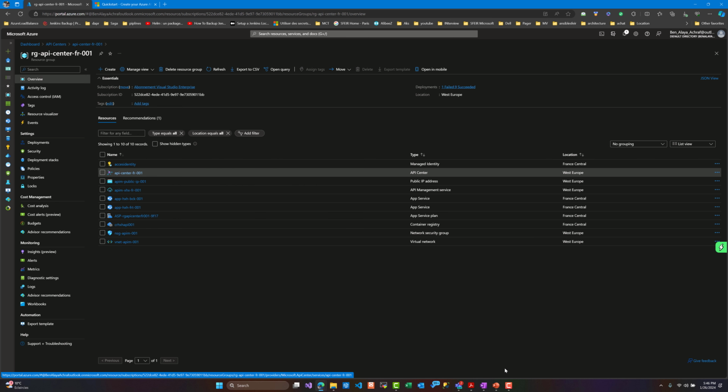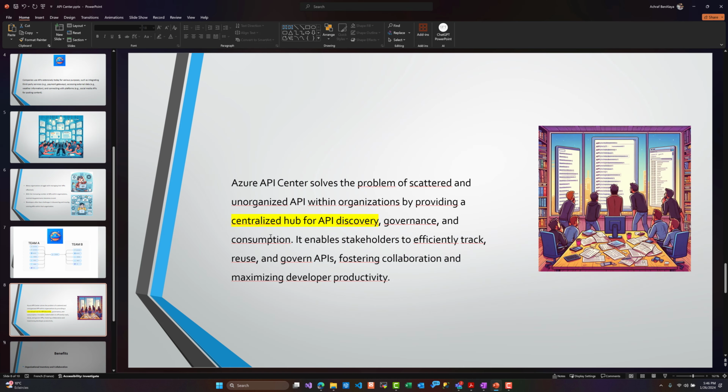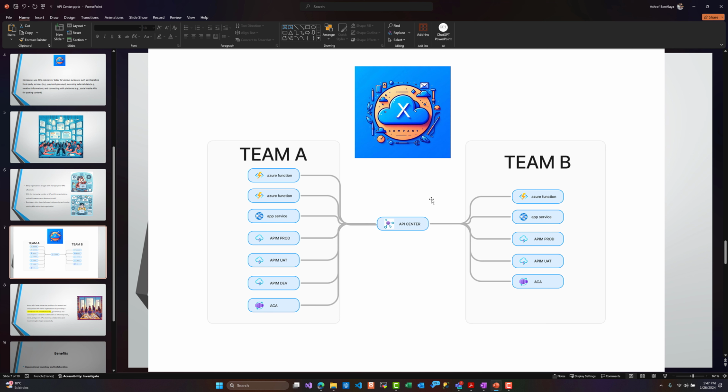So this was the Azure API Center, and this was the presentation of something that will help many organizations stop redoing and recreating APIs that already exist and wasting time finding the right API.